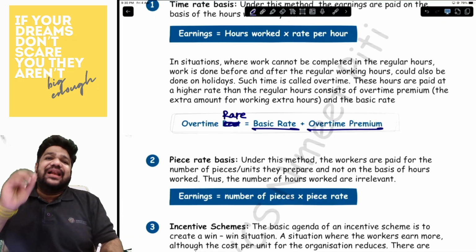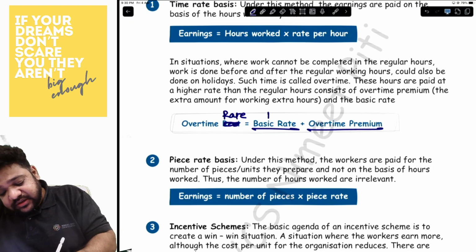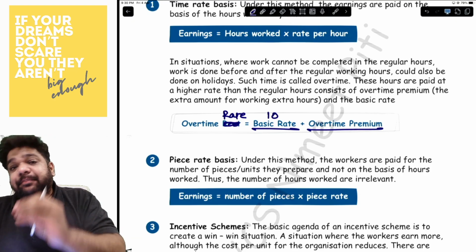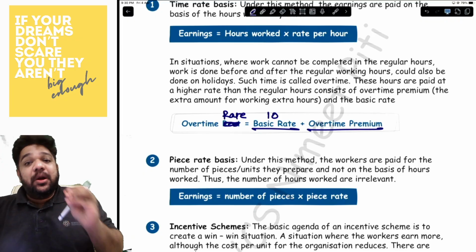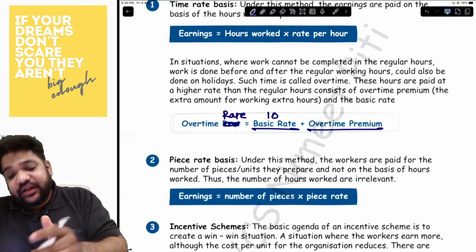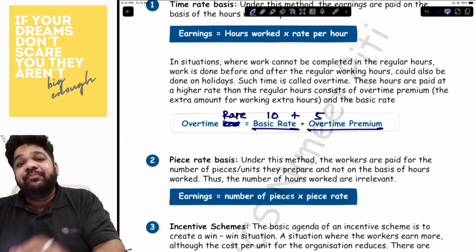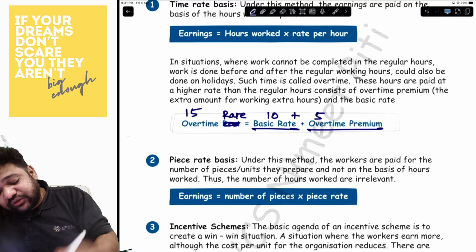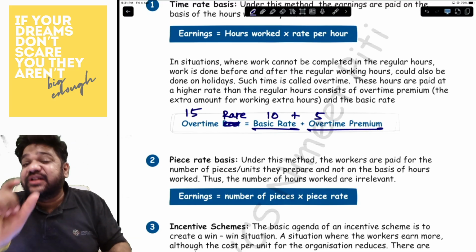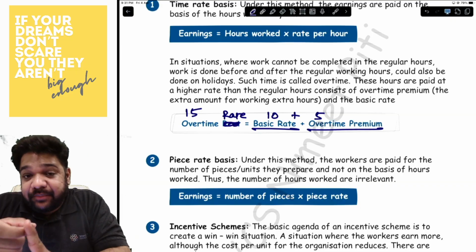So, for example, let's say the basic rate is 10 rupees and the overtime premium is 50%, meaning on the basic rate you will be giving 50%, meaning 5 rupees as premium. So your overtime rate is 15 rupees. So there is a difference between the rate and the premium.